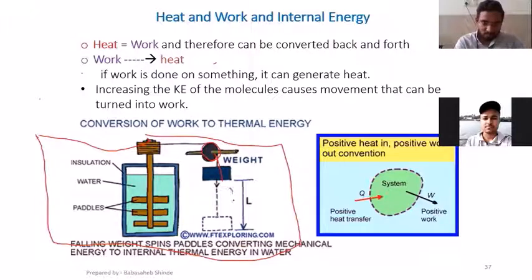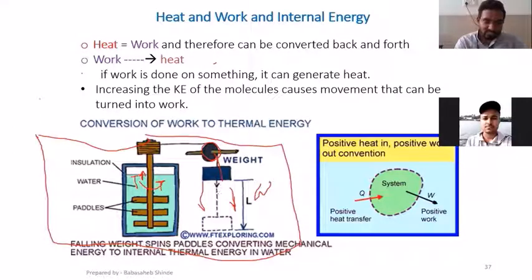Because of that, this weight will move vertically downward, and this downward motion of the weight through the rope passing over the pulley is going to be converted into rotary motion of the stirrer. So when this weight moves downward, the stirrer is going to rotate. Because of that rotary motion, the temperature of the system is going to increase. So we are now going to establish the relationship between work, because we move this weight vertically downward, so this is nothing but work done on this system, and the temperature increase of the system.